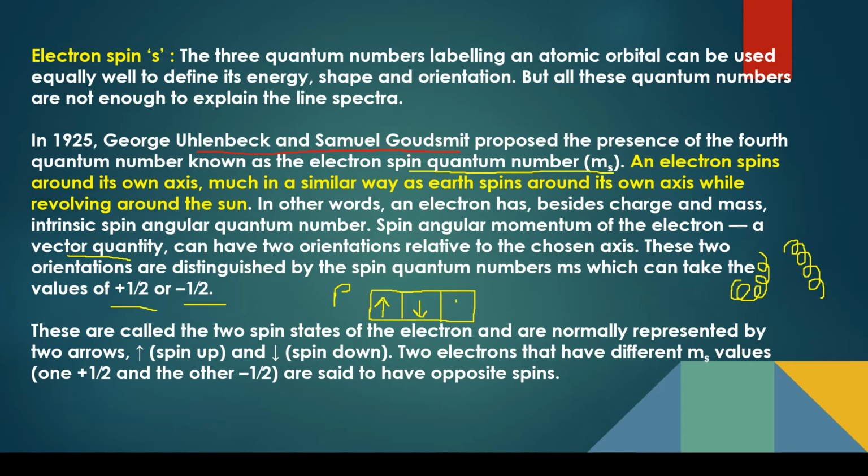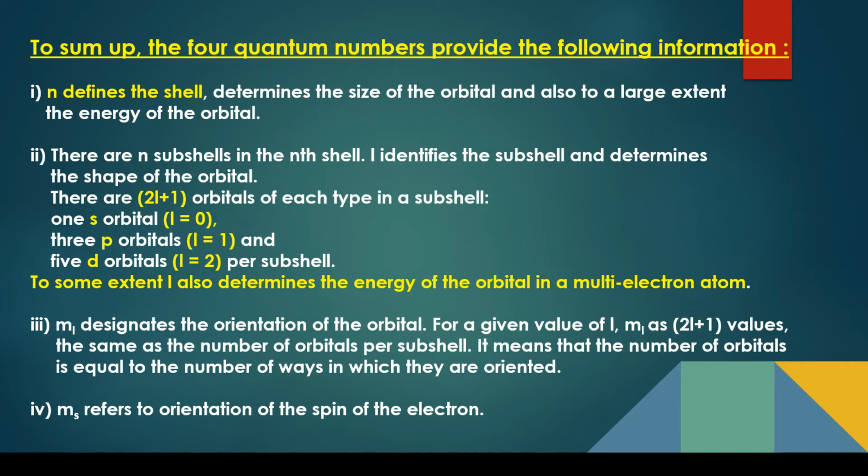And if there are two electrons present together, then they should have opposite spins, anti-parallel. Otherwise, if they are spinning in the same direction in the same orbital, the repulsions will be more and it does not lead to stability. So this is a way of explaining how two electrons can be shown in a single orbital. They have to be with opposite spins so that the repulsions are minimized.